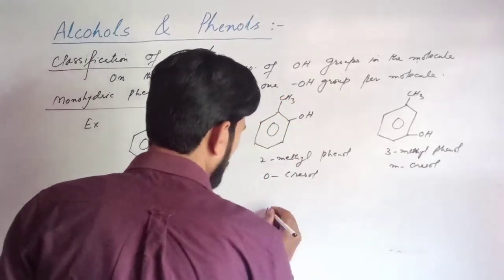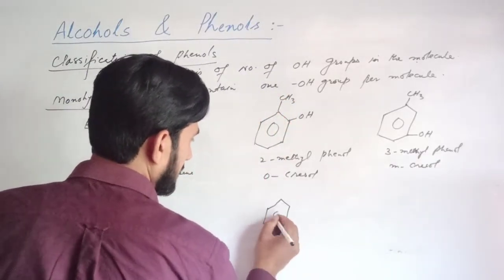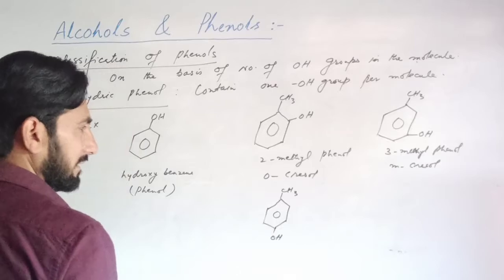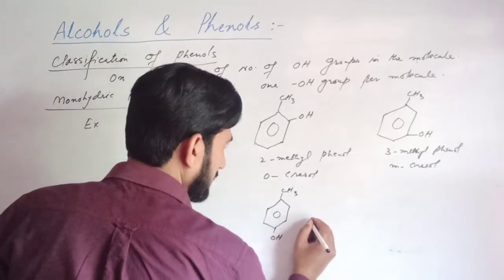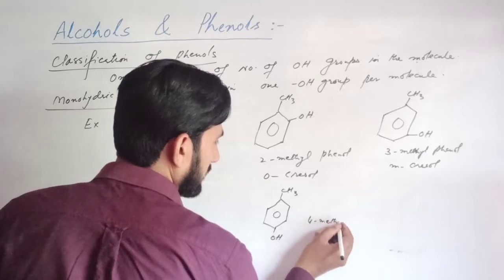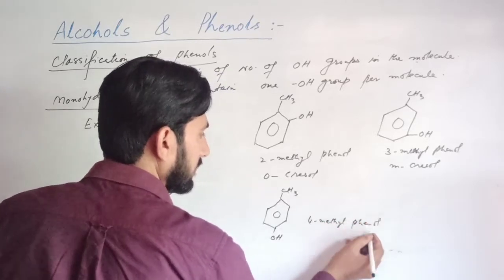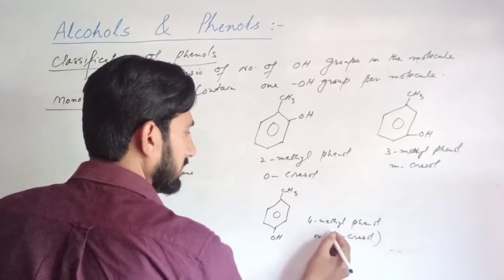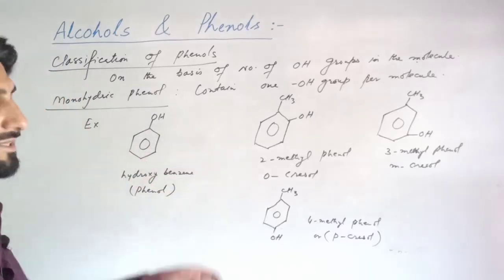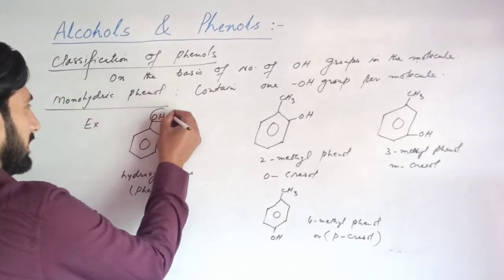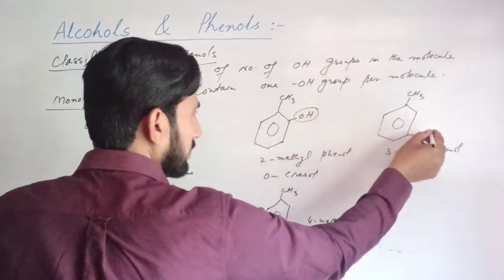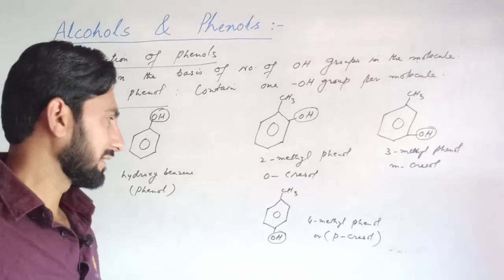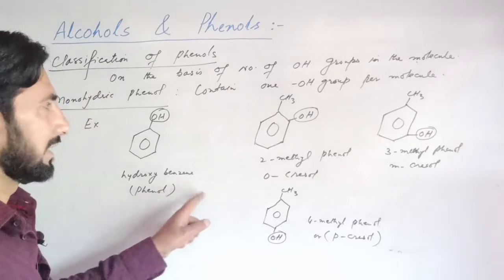Similarly, the OH group present at this position is called 4-methyl phenol or paracresol. So in all these compounds, only one hydroxyl group is present in the molecule, directly attached to the benzene nucleus, to the aromatic ring. So these are called monohydric.